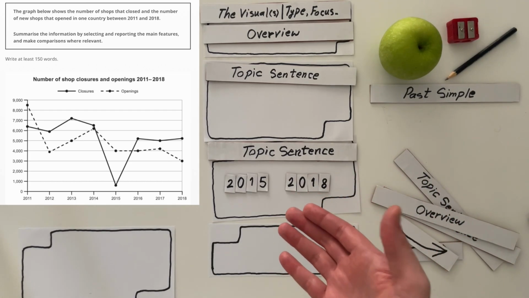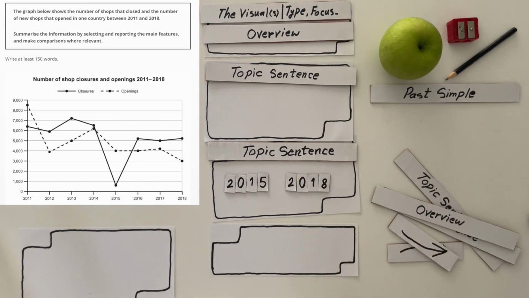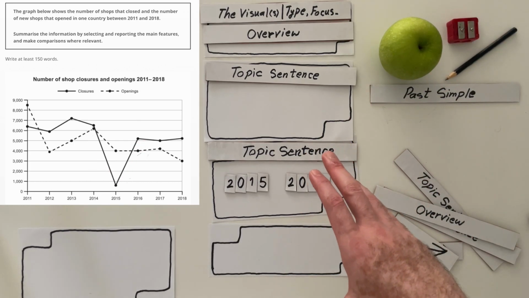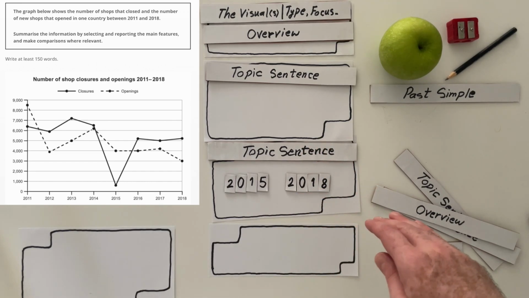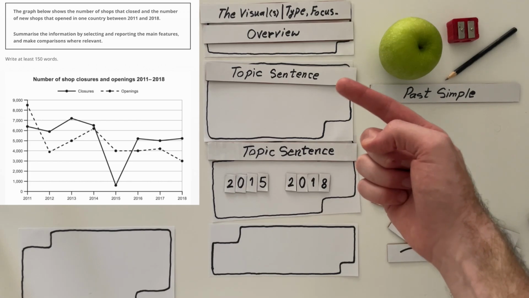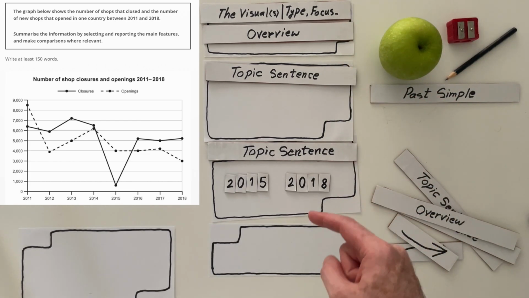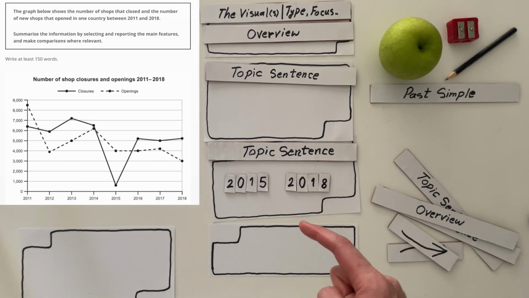But closure is, in this one, the most interesting element because it had that huge dip and then skyrocketed back to recover almost all the numbers that it lost, and then it remained relatively stable towards the end. So despite this one, where openings had the highest change, here closures had the highest change.